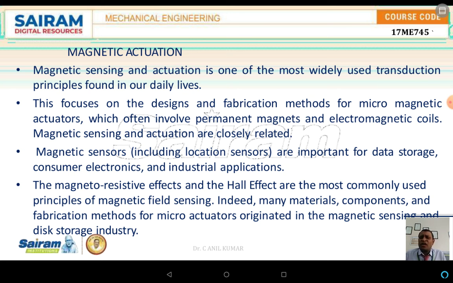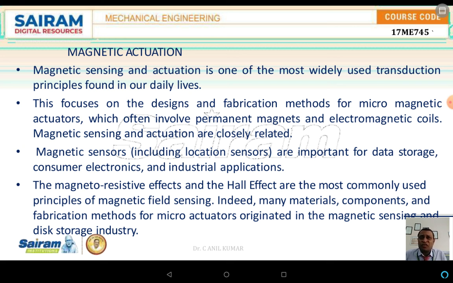This is focused on the design and fabrication methods of micromagnetic actuators, which often involve either permanent magnets, or electromagnetic materials, or magnetic sensing, and the actuations are closely related. The magnetic sensors are important, used for data storage and also in consumer electronic and industrial applications. The best examples with respect to the magnetic